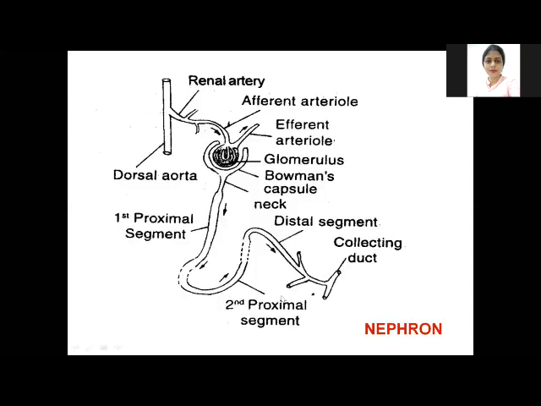So we'll see one by one. This is the detailed structure of the nephron. This entire region is the renal or Malpighian corpuscle, where this is the glomerulus and this is the Bowman's capsule. Then from here to here is your renal segment, which has the neck region, first proximal segment, second proximal segment, and the distal segment, and the last one is the collecting duct.